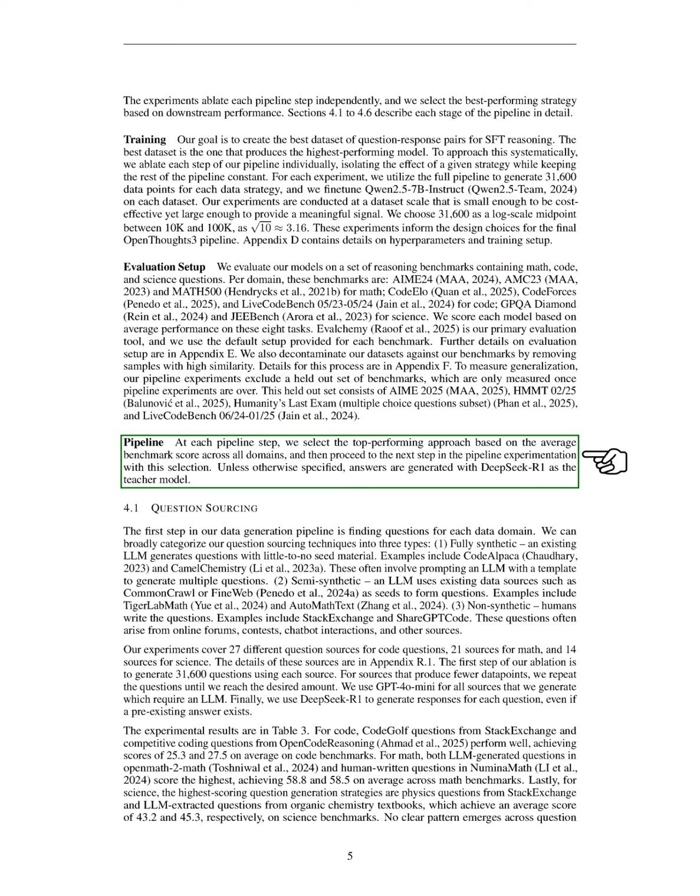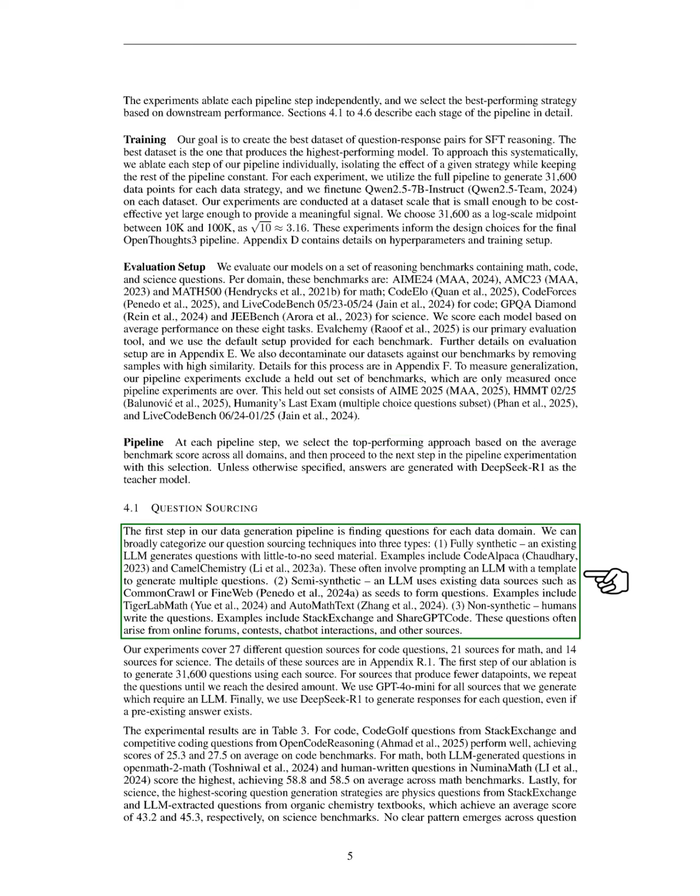The first step in our data generation pipeline is sourcing questions for each domain. We categorize our sourcing techniques into 3 types: fully synthetic, where an existing language model generates questions with minimal seed material; semi-synthetic, where an LLM uses existing data as seeds; and non-synthetic, where humans write the questions.